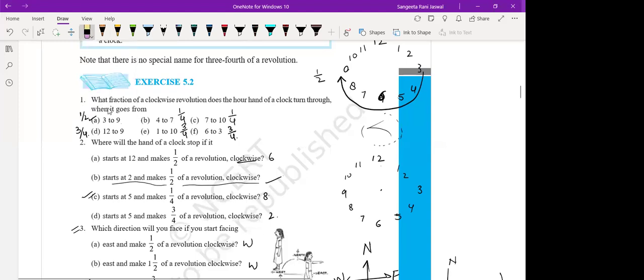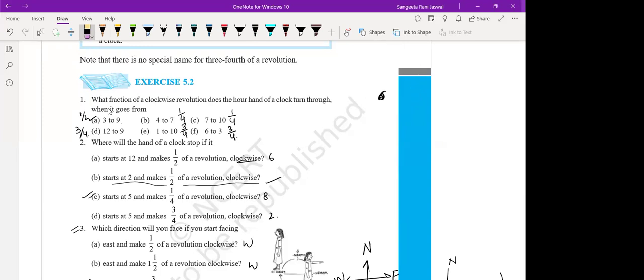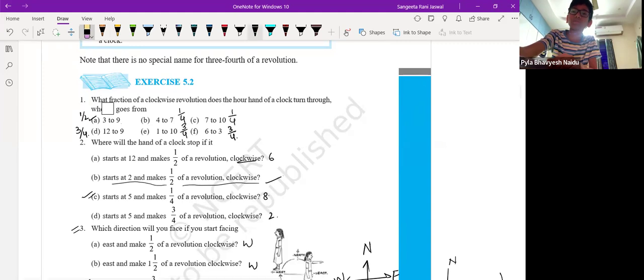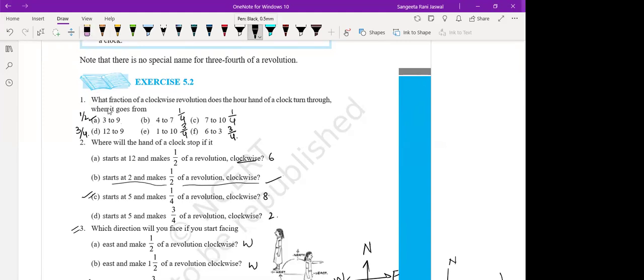Tell me in the lowest form. Ma'am, 3 by 4. 3 by 4. See here, the clock is like this.